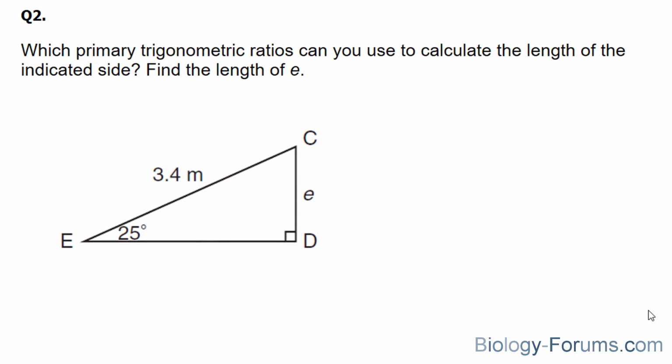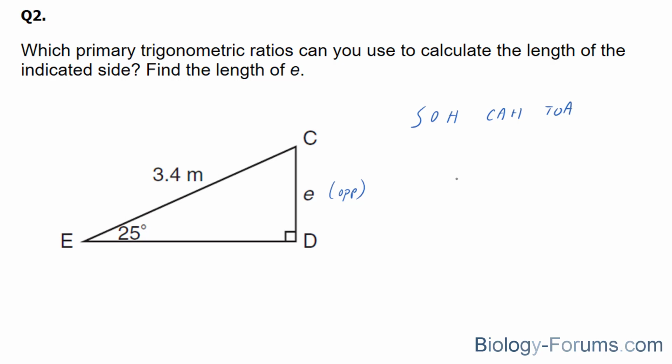Here we are asked, which primary trigonometric ratios can you use to calculate the length of the indicated side? Find the length of E. Let's start off by writing out SOHCAHTOA. And the reference angle that they've provided is 25. Now, if you want to use this as your reference angle, feel free to do that. You're just going to need to solve for it, but I would suggest using the one that has been provided, because chances are you might make a mistake finding this, and although your process is right, the answer in the end can be incorrect. So 25 is the reference angle, and we're looking for E, so that's once again the opposite. And we've been provided the hypotenuse.